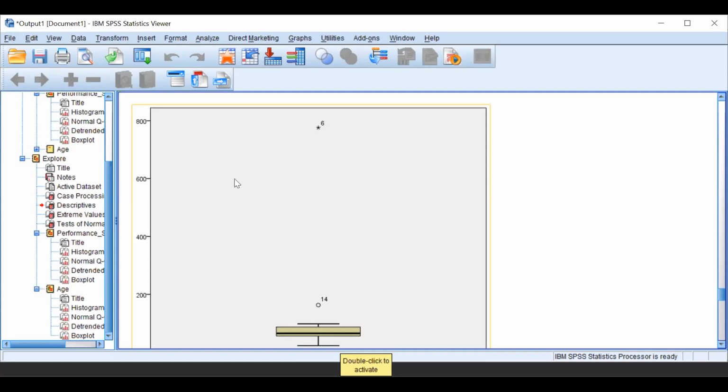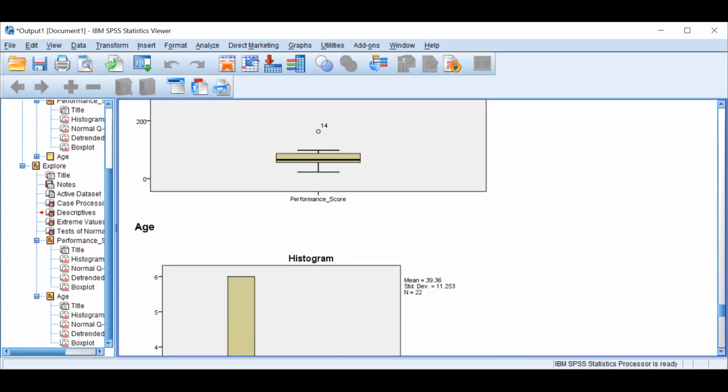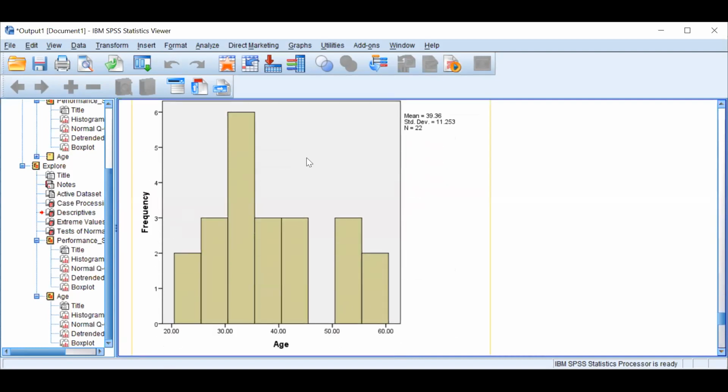Now what would be the value? It is this 770 something value. So respondent number 6's performance is 700 something, and respondent number 14's performance is near 150, 140, something like that. You can read the graph and understand many things from here. This is the box plot. For age, comparatively, you are getting a normal graph. When we see normality, it is not an ideal picture that you always see. It cannot be in the real world. So it would approach normal, but it may not be 100% normal.